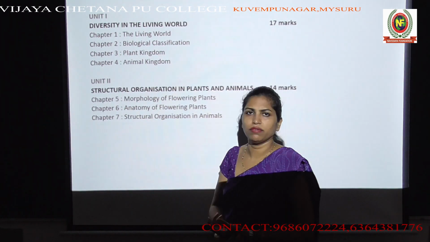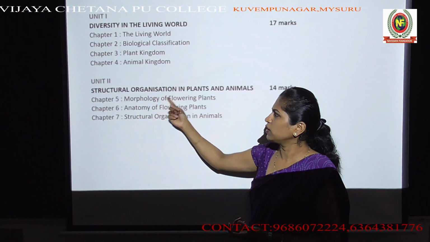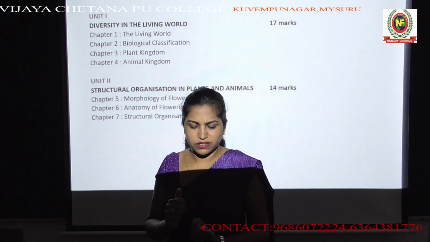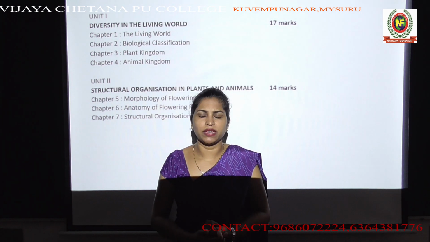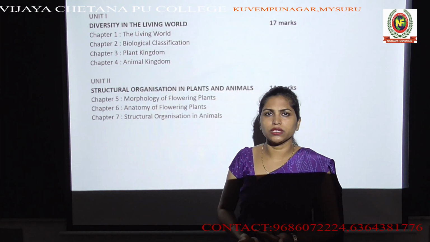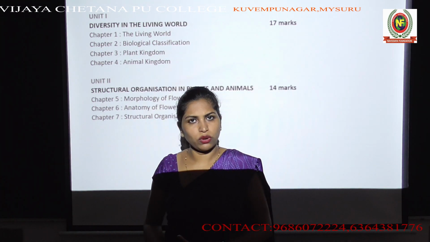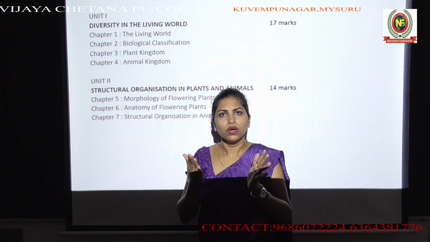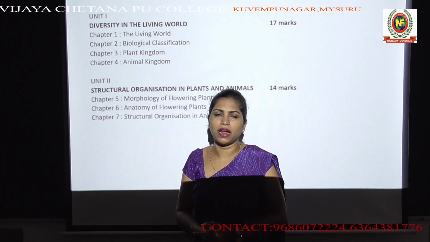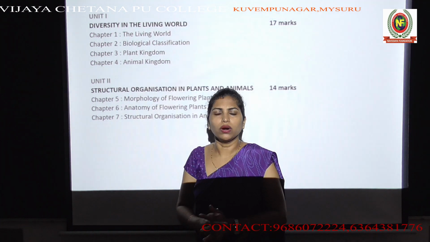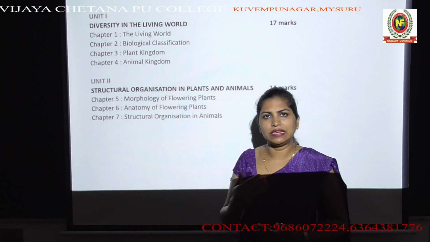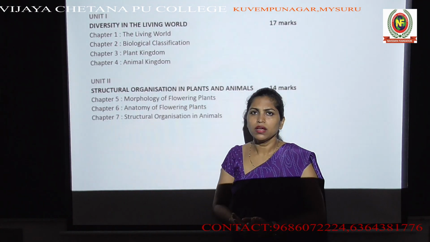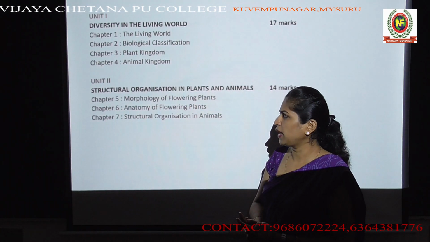Whereas in chapter 5, we will be studying the morphology of flowering plants. In this chapter, we will study the stem, different modifications of stems, root, and different modifications of roots. We will study the leaf, different modifications of leaf, how leaves are arranged in a plant, how inflorescences are arranged, what the structure of a flower is, and what the structure of a dicot seed and monocot seed is. All these aspects will be covered under this chapter.